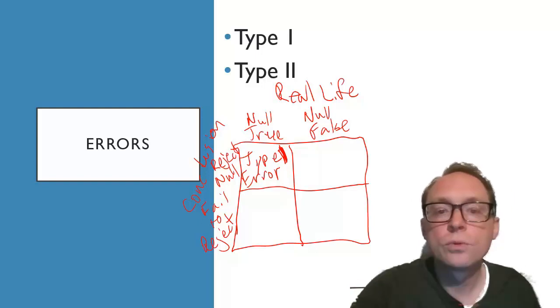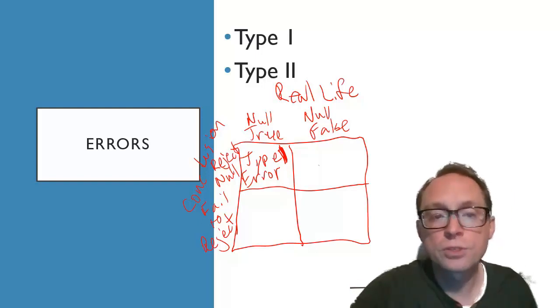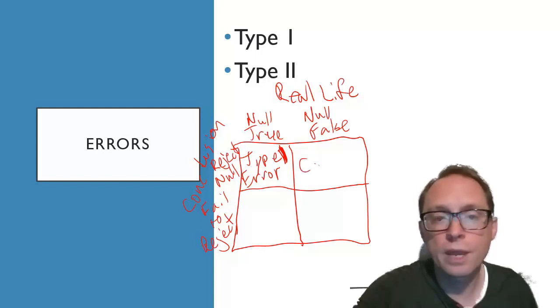If I reject the null when the null is actually false, so I reject the null and say that this really works, and in reality it really works, then I'm correct. There's no error there. However, if I fail to reject, then the error is over here.